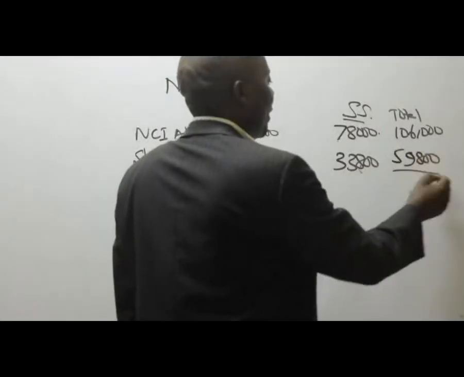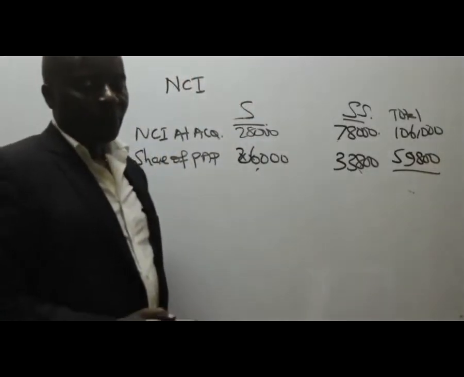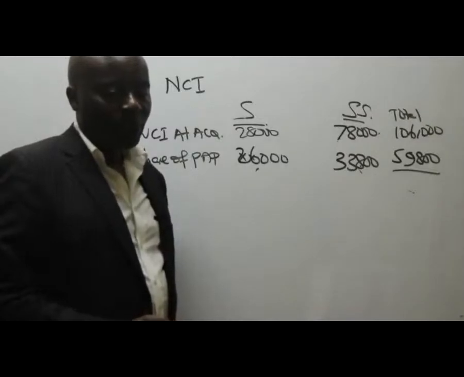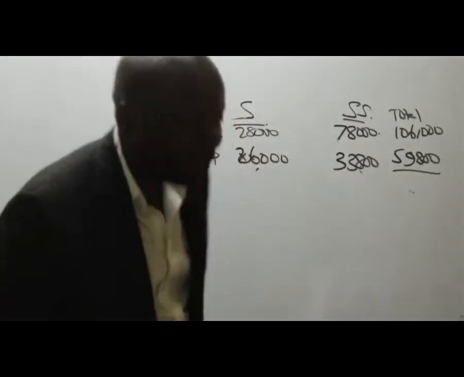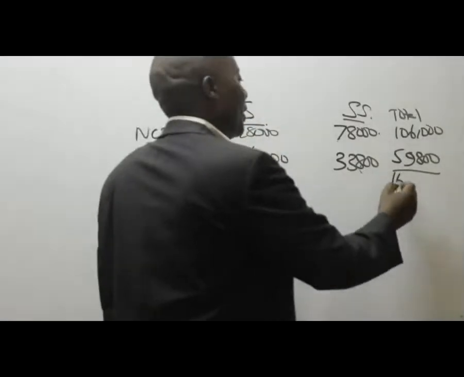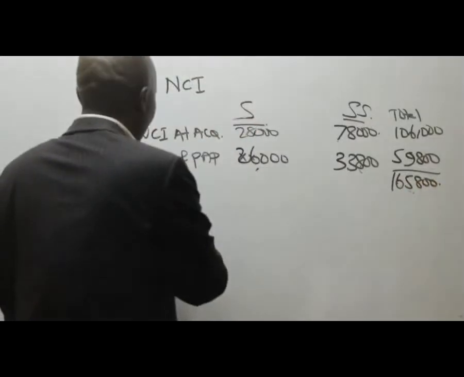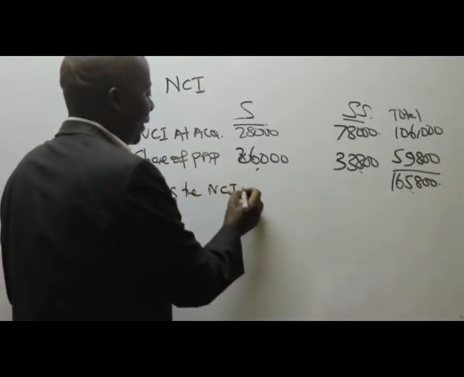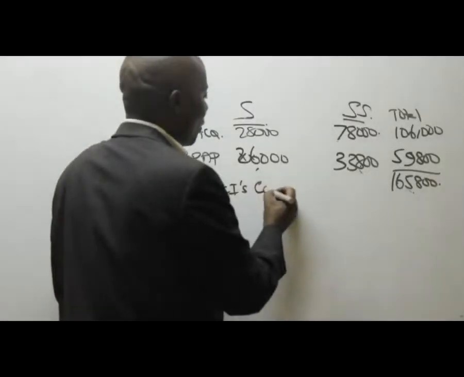Haya, niongezea hizo mbili zinakuja ngapi? 165,800. And then we'll come under less the NCI's consideration.